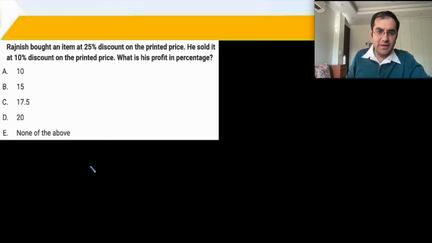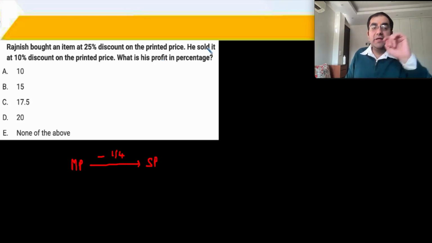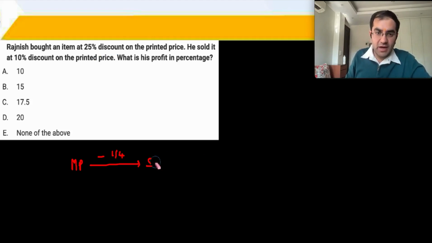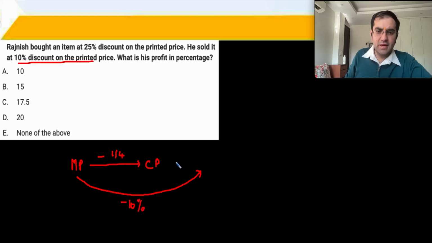Rajneesh bought an item at a 25% discount on the list price. So there was an MP. He got a 1/4 discount and then he sold it, right? Rahim bought an item at 25% discount on the printed price. So after 25% discount, he has purchased it. He sold it at 10% discount, minus 10% at this price he sold it. What is his profit in percentage?